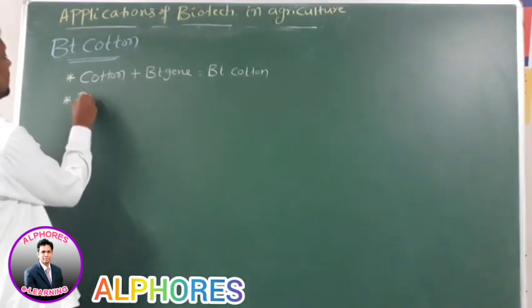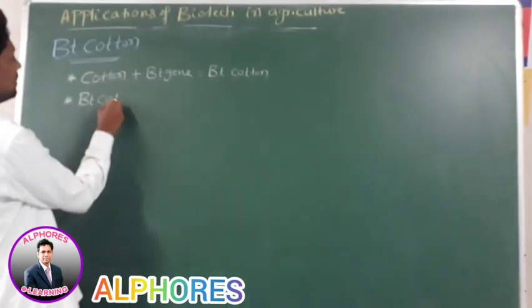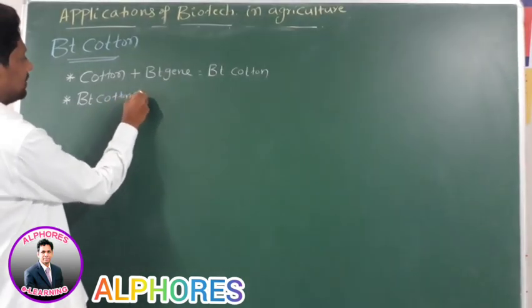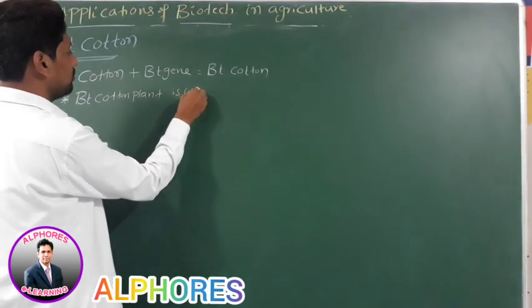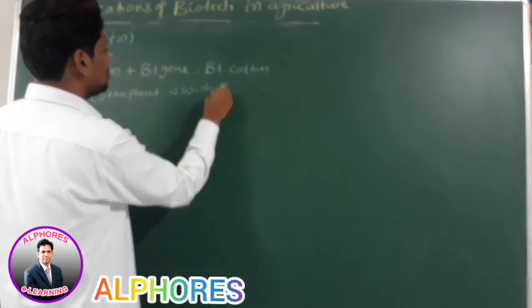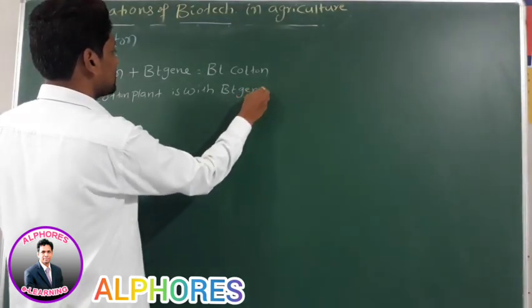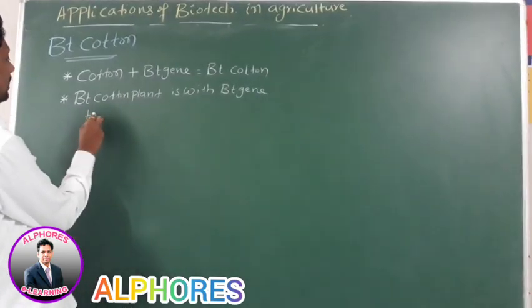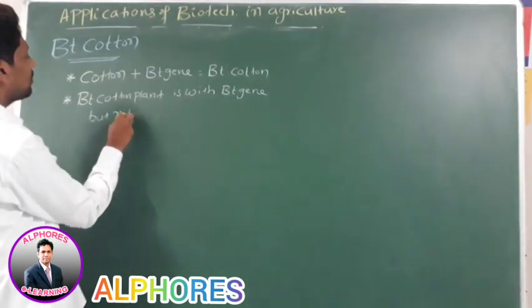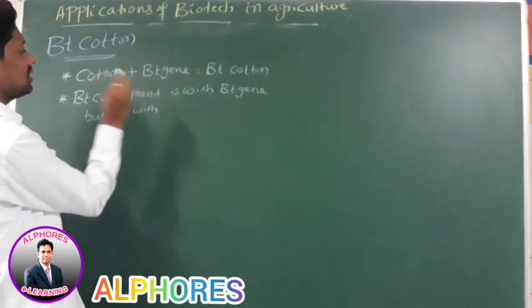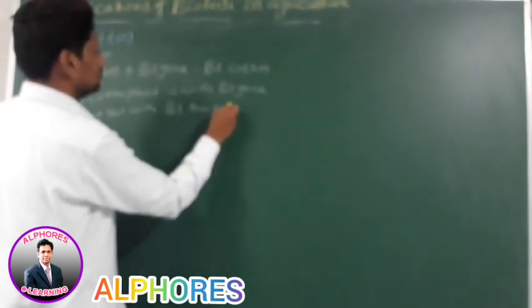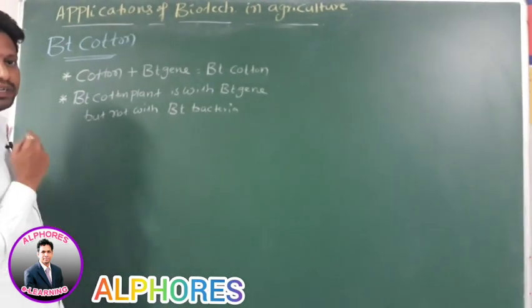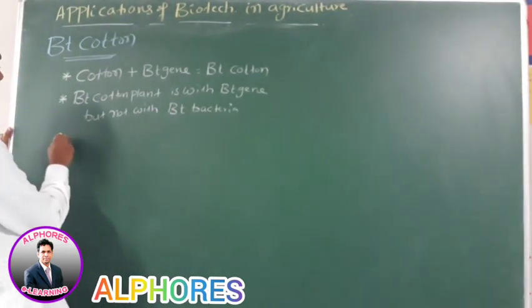Therefore, BT cotton plant is with the BT gene, but not with BT bacteria. Now listen to this statement.